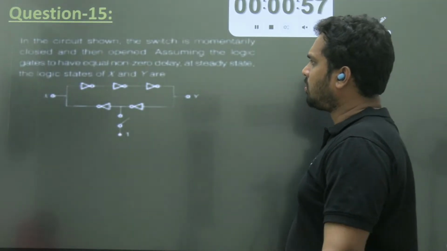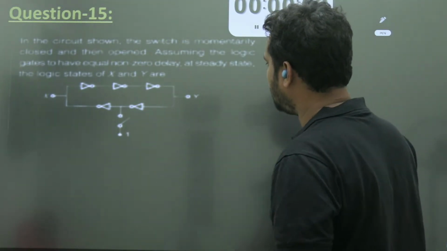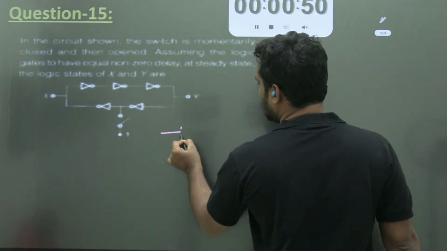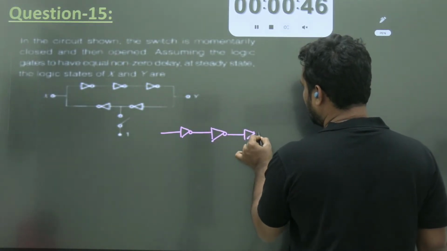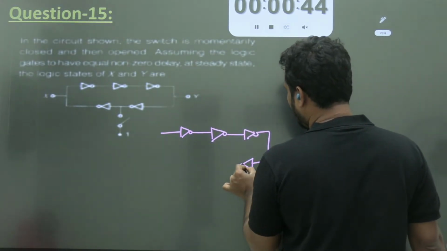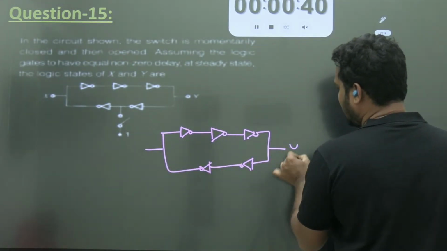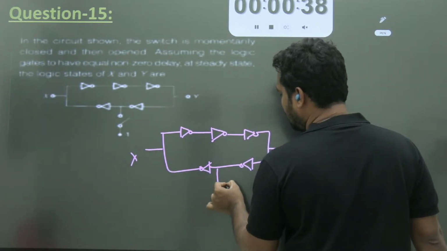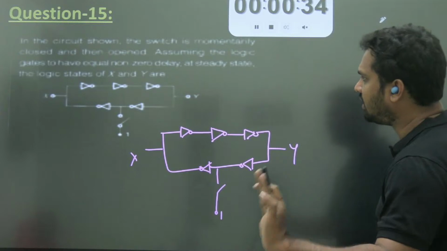In the circuit shown in the figure, the switch is momentarily closed. This is the circuit given: the output of one inverter goes to another inverter, and so on, with another inverter added, giving y and x. Here one switch is momentarily closed and then opened.